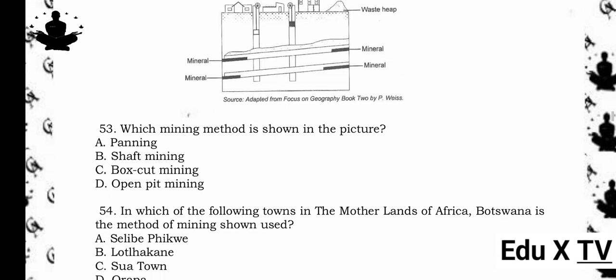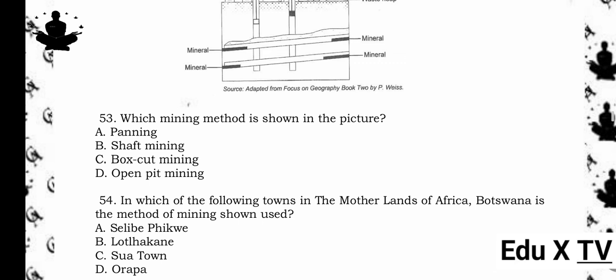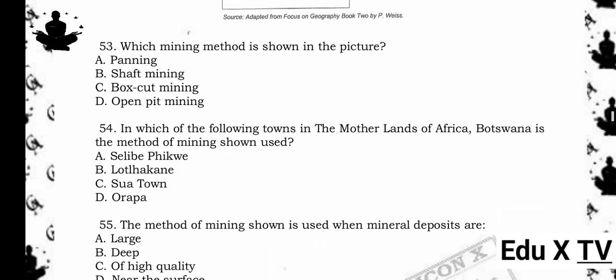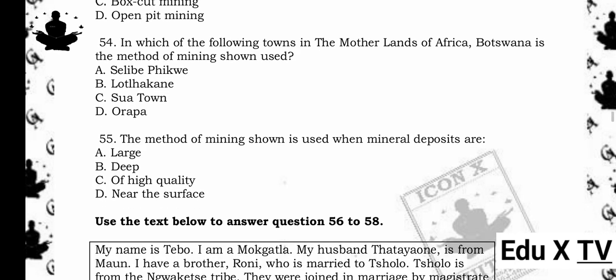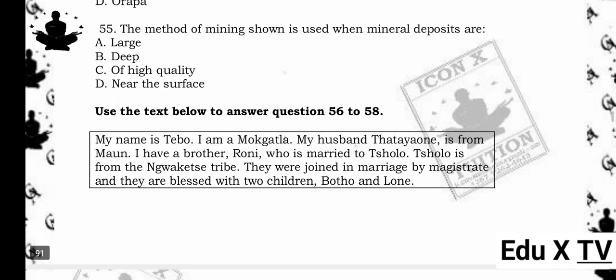54. In which of the following towns in the motherland of Africa, Botswana, is the method of mining shown used? A. Selibe Phikwe. B. Letlhakane. C. Sowa Town. D. Orapa. The answer is A. Selibe Phikwe. Reason being, Selibe Phikwe is known for shaft mining, especially for copper and nickel. The method shown in the picture, shaft mining, is used in towns like Selibe Phikwe where minerals are found deep underground.